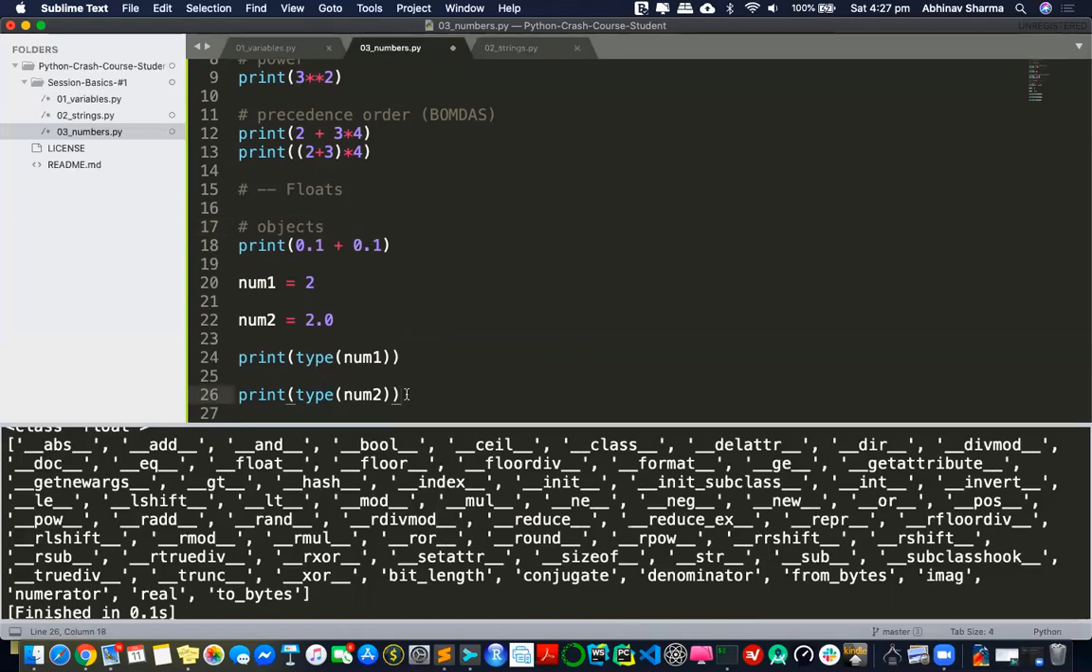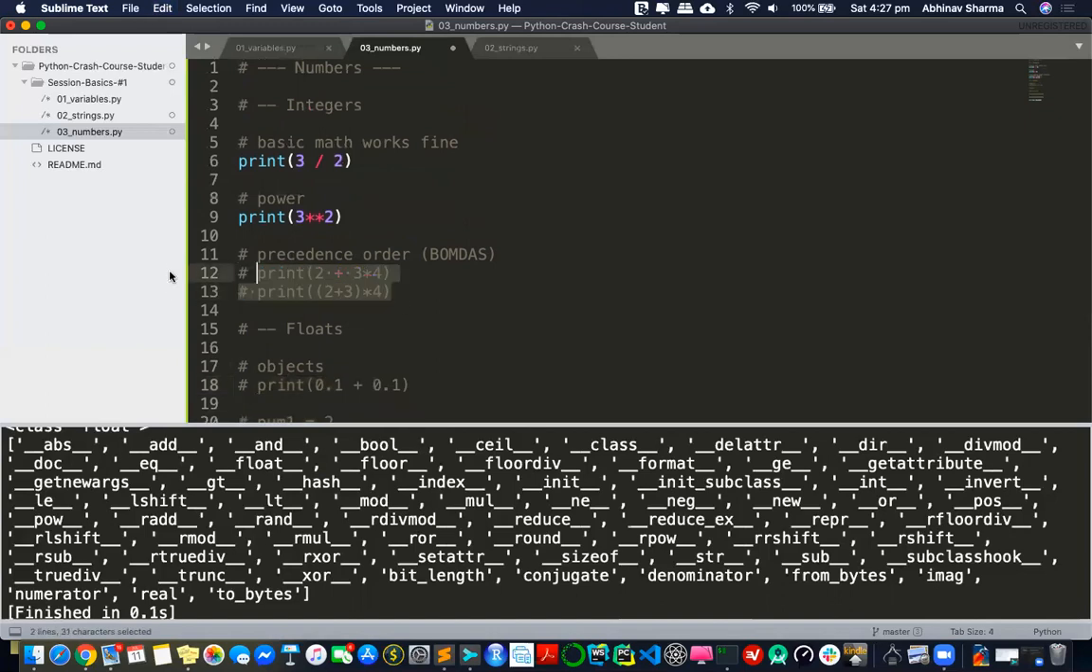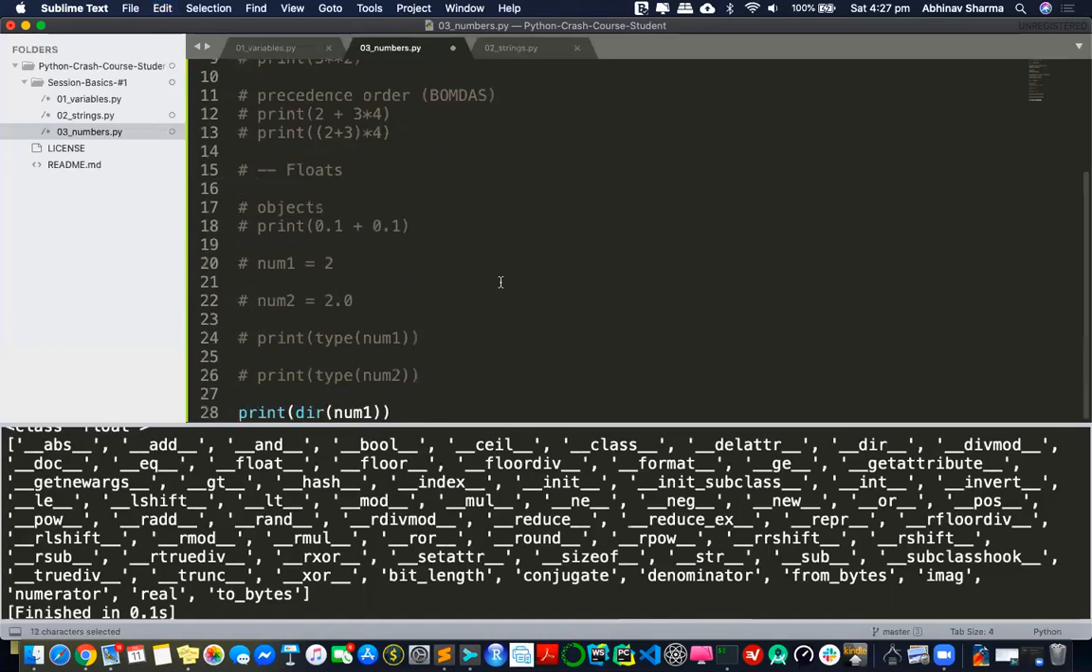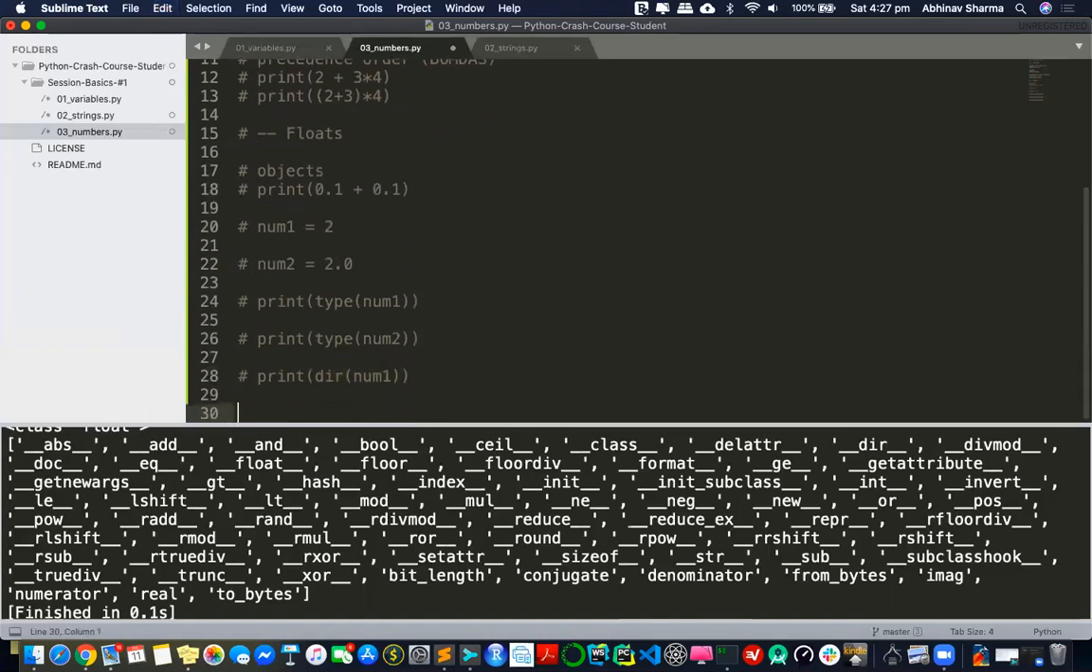Now, one thing that I want to show you, which is, let's say, tricky and complicated. Let's not say complicated. It's something which is very weird about Python. Let's just say it's weird. So I'll show you that. Okay, so that's a weird part with numbers, and it is there with every language.